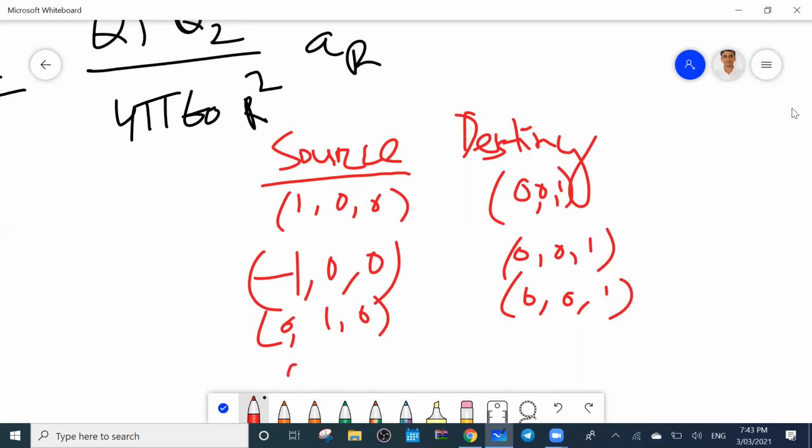So this one will be 0, -1, 0. Then 0, 0, 1. Is it clear, everyone? Yes, sir. So now find out what is the unit vector first.